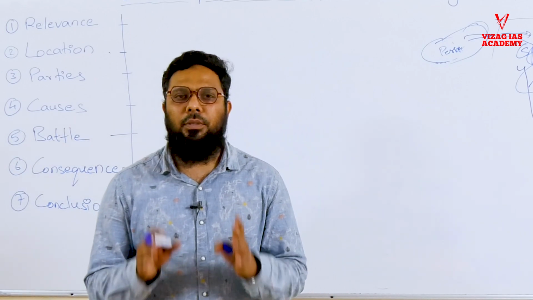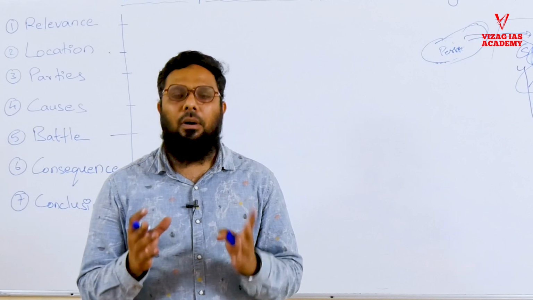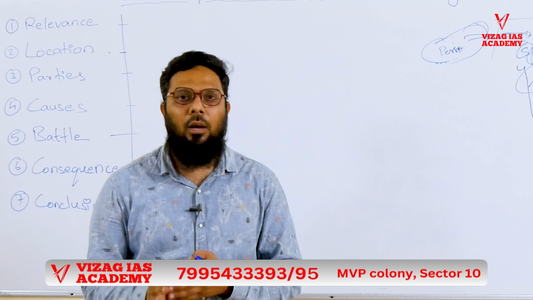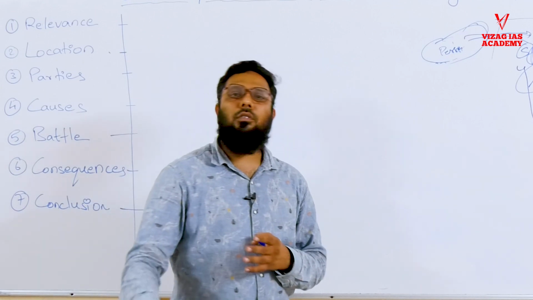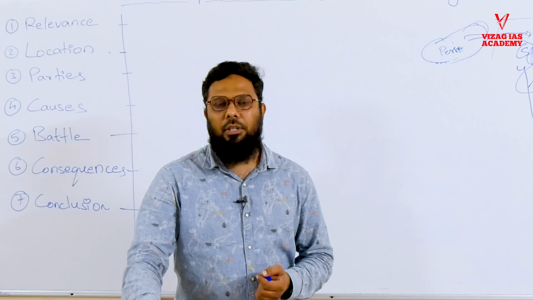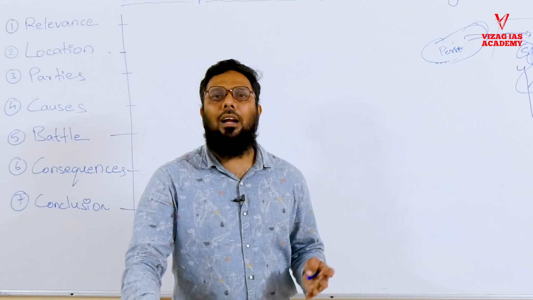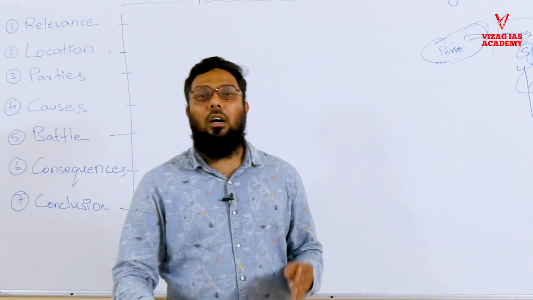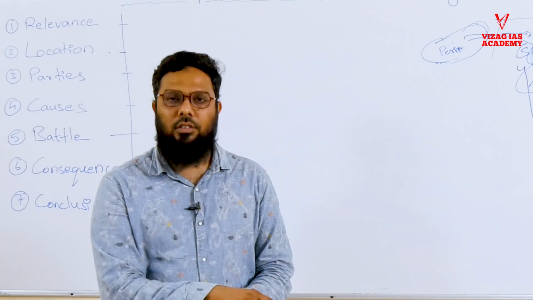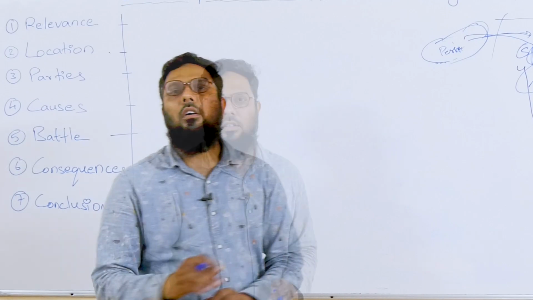Mughals simply became a symbol of power, a nominal authority. But real authority after this war lay in the hands of the British. Therefore, this battle can be treated as a huge turning point in the history of India. Thank you for understanding.